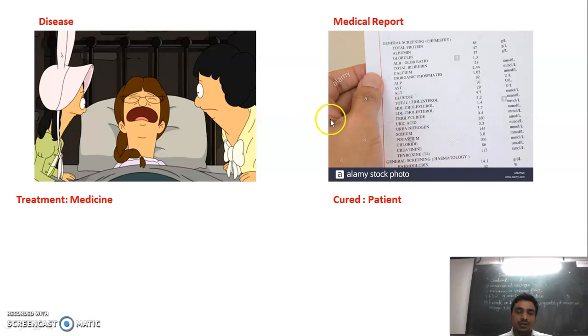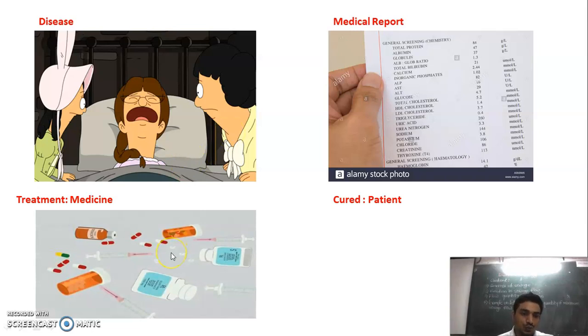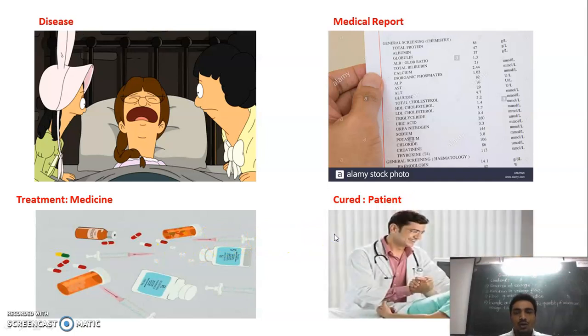Like he checks your blood, uric acid, hemoglobin. And whenever this medical report comes, according to that the doctor gives some medicine to you.